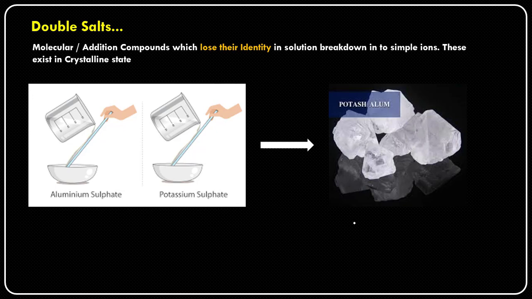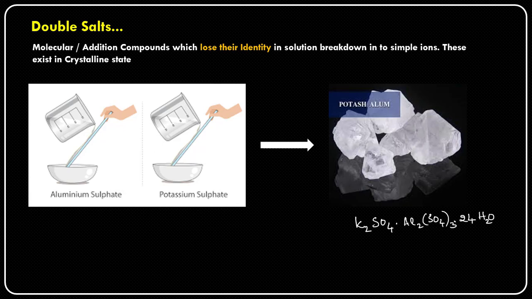So what is the chemical composition of this particular compound? It is K2SO4.Al2(SO4)3.24H2O, that is, with the aluminium sulfate taken three times, and 24 water molecules.